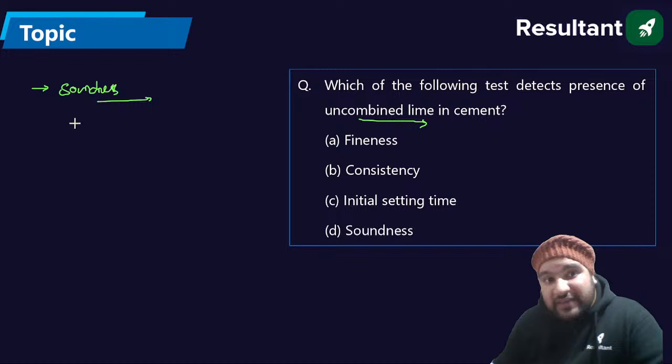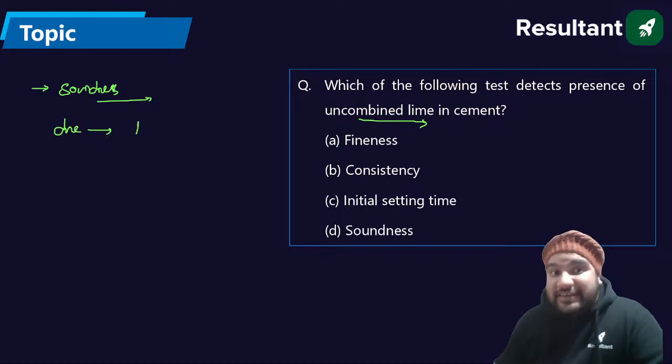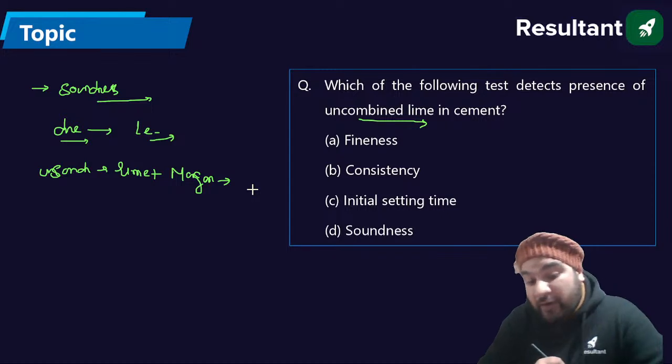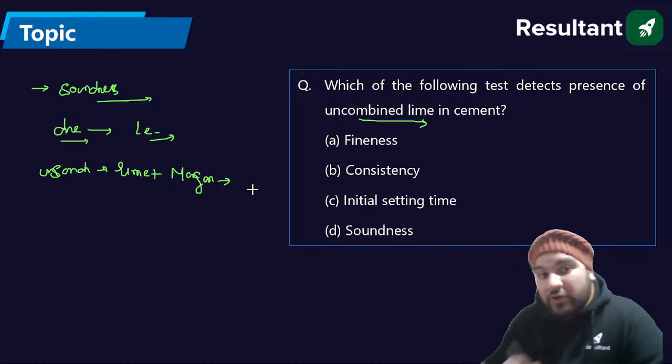Okay, so this unsoundness due to lime is detected by what? It is detected by Le Chatelier's apparatus. Absolutely correct. And also, guys, if the unsoundness is due to both lime plus magnesia, then in that case which test will you use? The autoclave test.